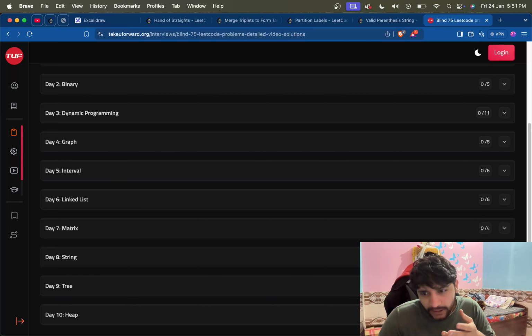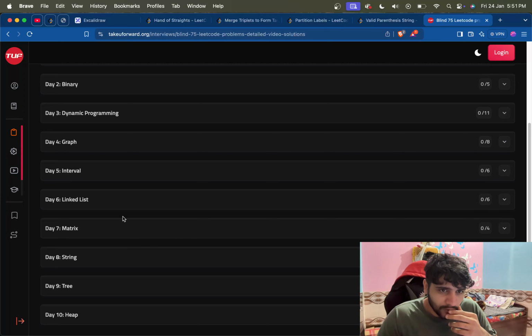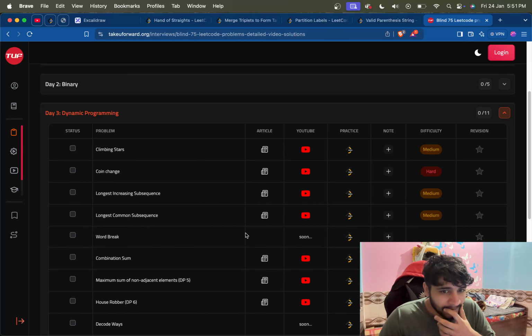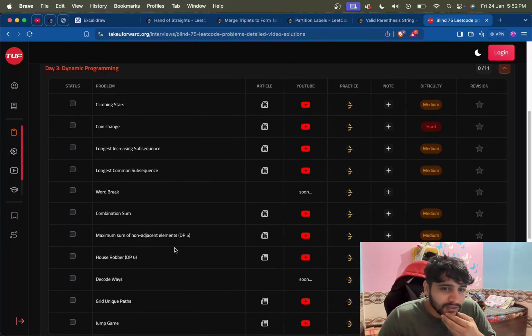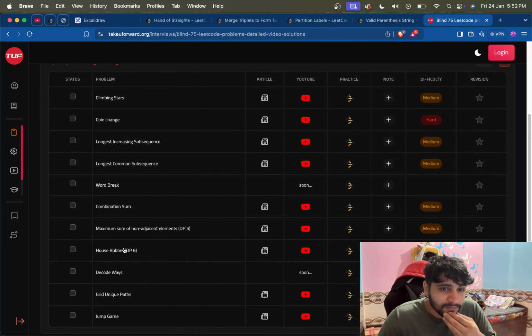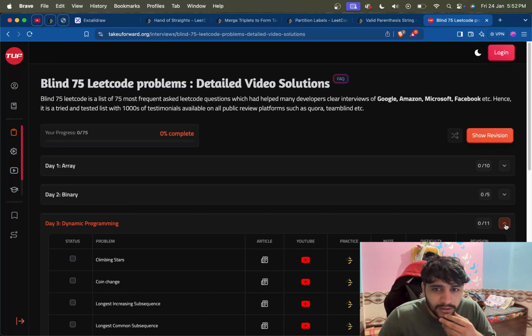Like heap, we have not done, so that will be good for us. That's another thing that there are only two questions there. But yeah, we can do matrix, linked list, graph, dynamic programming, 11 questions. That will help because we haven't done this much. Yeah, house robber obviously, decode ways we have done, word break we have done, coin change, climbing stairs we have done, grid unique paths, jump game we have done. So most of them we have done. Whatever we have not, we will just do them. Not to worry. Fine.